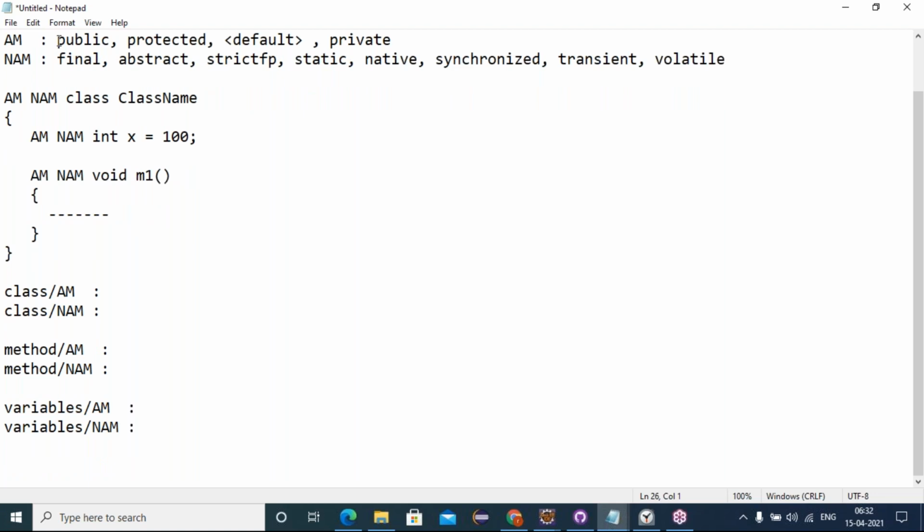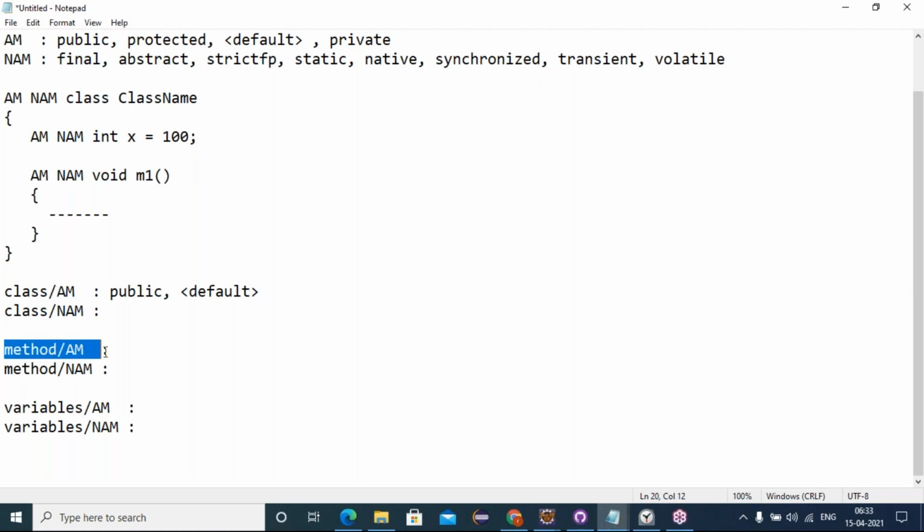Out of these 4 access modifiers, how many are supported for the class? Only 2 access modifiers are supported, public and default.